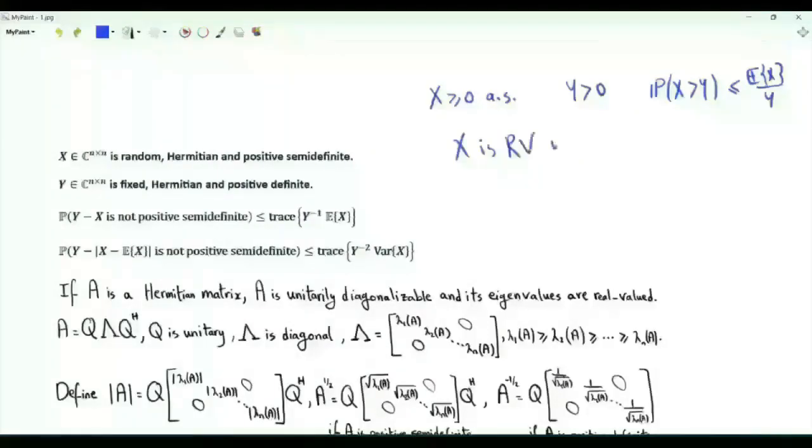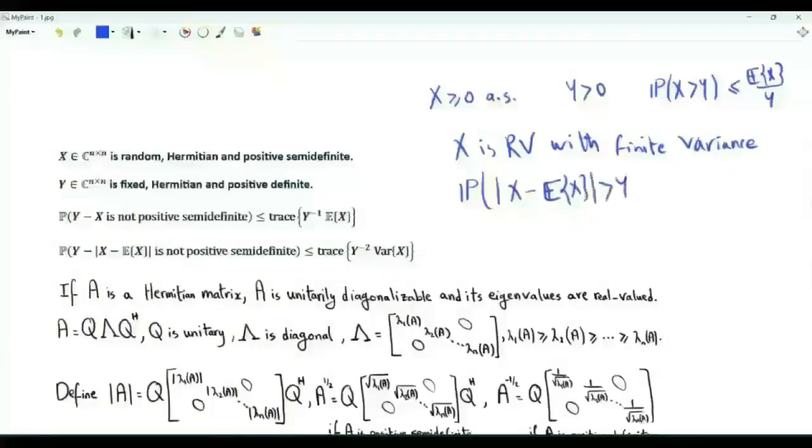If x is a random variable with finite variance, the probability that the absolute value of x minus the expectation of x exceeds positive y is upper bounded by the variance of x divided by y squared. The goal of this video is to develop matrix versions of these two inequalities.